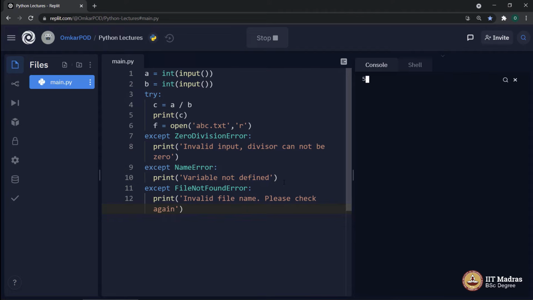And this time we will get that particular message, invalid file name, please check again. And this is exactly how you get those error messages when you use different software or different websites, where you try to do something and the computer gives you a pop-up dialog box or some kind of instructive message which helps you identify your mistake.